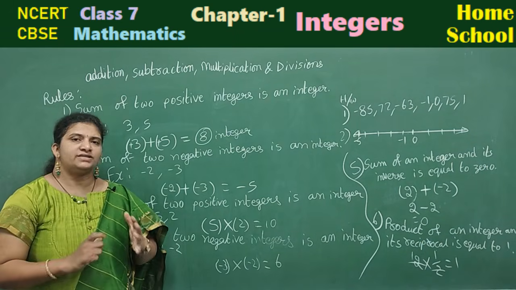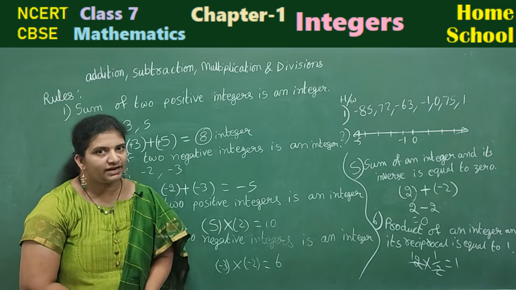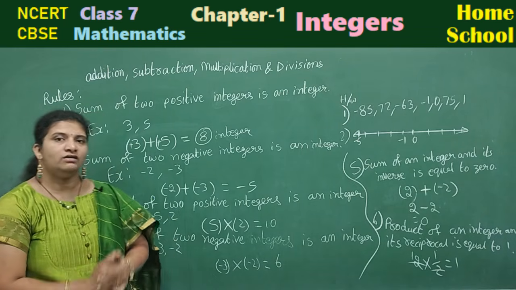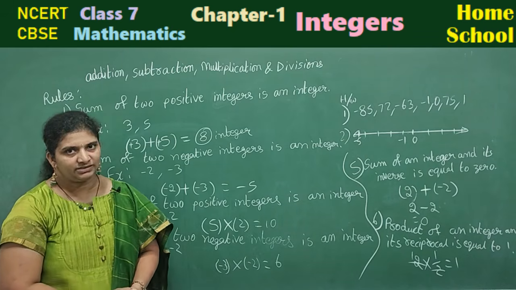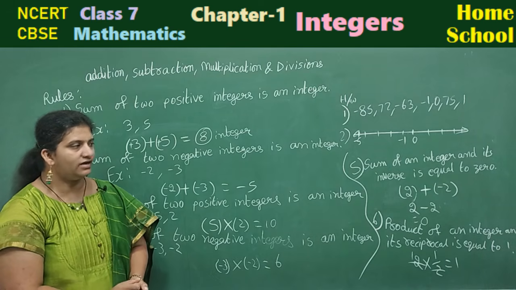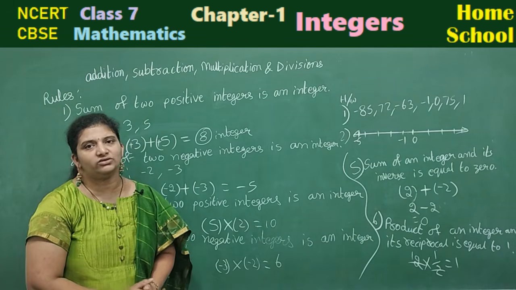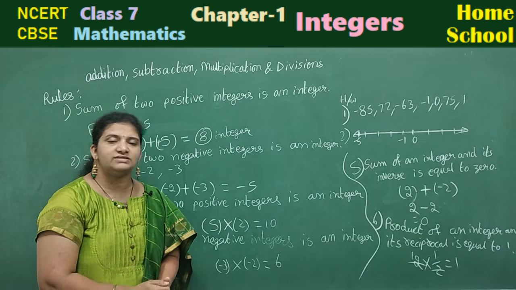So therefore, let us repeat all the rules here, children. Sum of two positive integers is an integer. Sum of two negative integers is also an integer. Product of two positive integers is an integer. Product of two negative integers is an integer. Sum of an integer and its inverse is equal to 0. Product of an integer and its reciprocal is equal to 1.